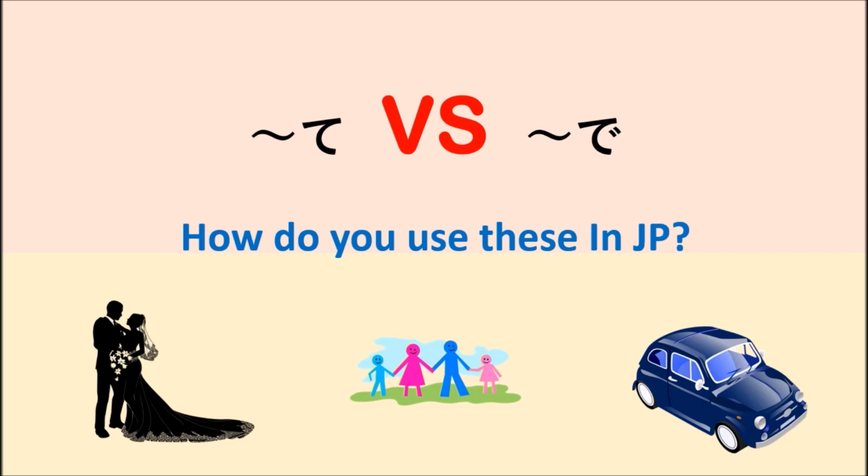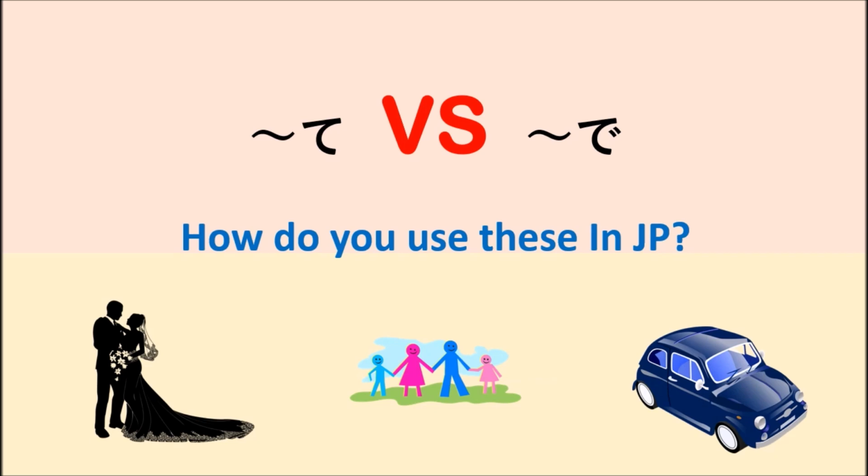For example, we use the first one when it comes from a verb or from an adjective, and from the verb in the nai form. So when we connect two small sentences together, we use that one. But we will use the other one when we connect a na-adjective with the rest of the sentence.